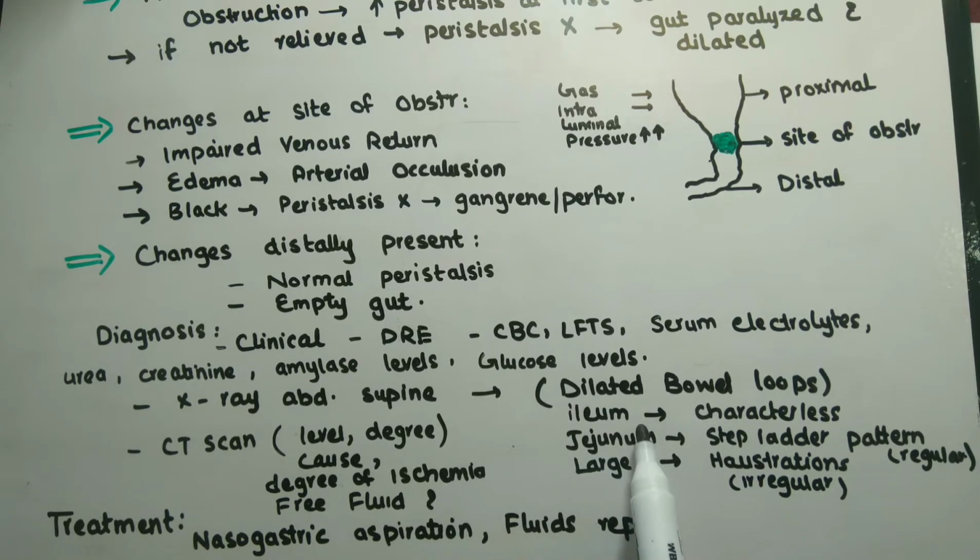Dilated loops of ileum are located centrally and are described as featureless. The dilated loops of jejunum are characterized by the presence of valvulae conniventes, which pass across the width of the bowel and are spaced at regular intervals. Large bowel is characterized by haustration, which are spaced irregularly.